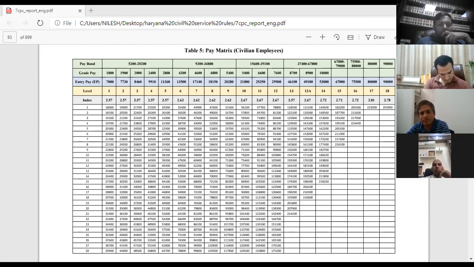This is how the calculation will be made, meaning thereby that if a person joins service after 2016 in level 1, then his entry basic pay will be 18,000 rupees, and after completion of every year his pay will be increased as given in the index. We are talking about those persons who will be appointed on and after the recommendations of the seventh pay commission.